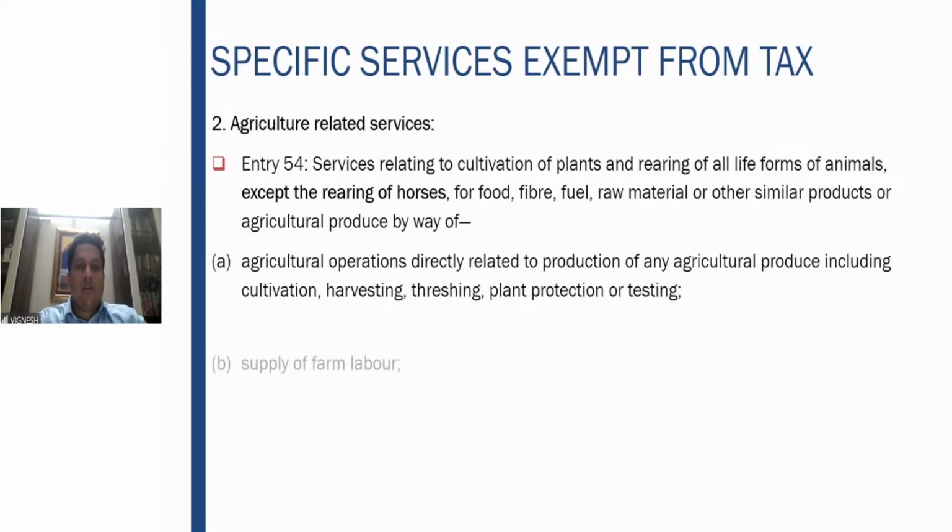Then services related to cultivation of plants and rearing of all life forms of animals, except rearing of horses, for food, fiber, raw material, and other similar products of agricultural produce. So all services relating to cultivation, the same thing we saw in the agricultural produce definition. Agricultural operations directly related to the produce are exempt. Supplying farm labor in relation to such activity is also exempt from GST.